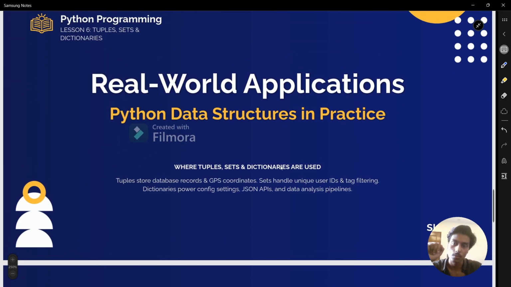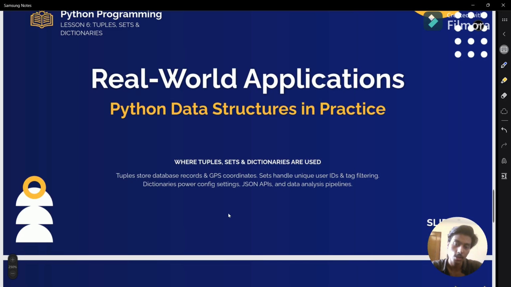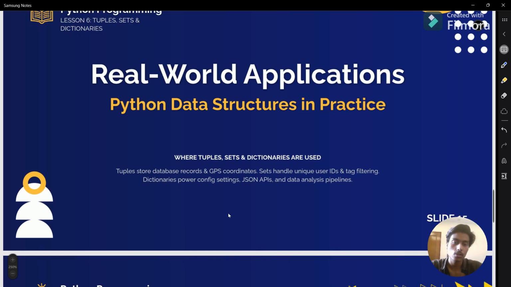Now real-world application of Python data. Where are tuples, sets and dictionaries used? Tuples store database records and GPS coordinates. Sets handle unique user IDs and tag filtering. Dictionaries power config settings and JSON APIs. You'll get to learn more about these things in the upcoming lectures. It is just a basic overview that tuples are used in GPS coordinates, sets handle unique user IDs and filtering, and dictionaries are used in configuration settings, which is JSON and APIs. API basically works as a waiter between the application and the user. You will get to learn about that in detail in upcoming lectures.